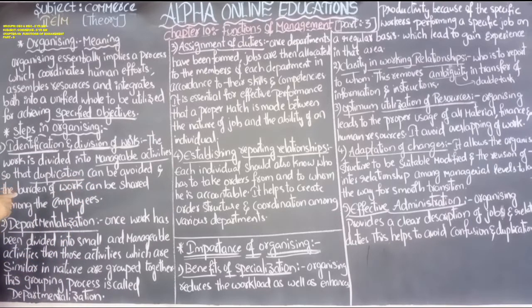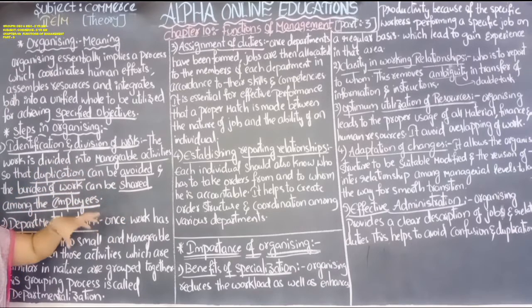By dividing the work, there is no need to do the work again and again. The work which is already done need not be done again, so we can avoid the duplication of work. It is completely avoided, and the burden of the work can be shared among the employees. It will reduce the burden of the work on a single employee or a group of employees. Because the work is divided, that employee will do that work very perfectly.